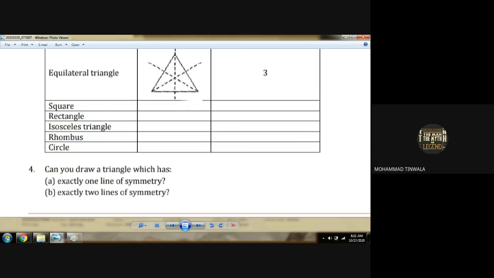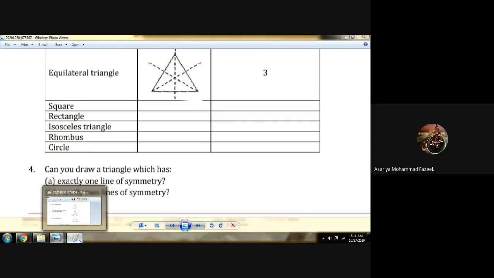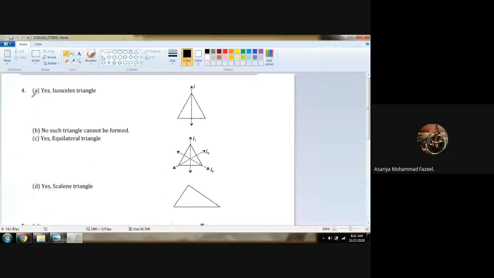One line of symmetry કેવી રીતે draw થશે? Triangle માં. In which triangle do we have one line of symmetry? In isosceles triangle. કયા triangle માં? Isosceles triangle. What do you mean by isosceles triangle? Two equal sides and one unequal side is known as isosceles triangle.